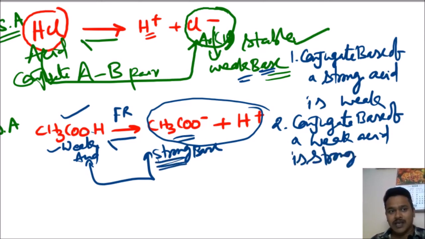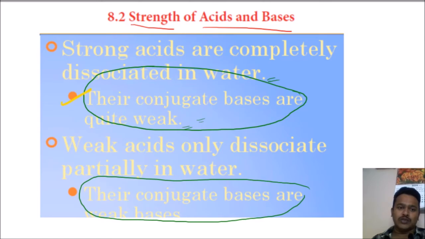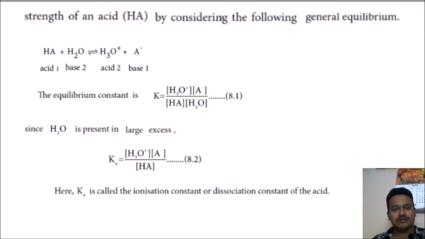Understanding what I am saying? Understanding or not? This weak is nothing but this weak, and this strong is nothing but this strong. This weak acid is nothing but this weak acid, and this strong base is nothing but this strong base. That is the meaning of these two. Okay, next one we will go.